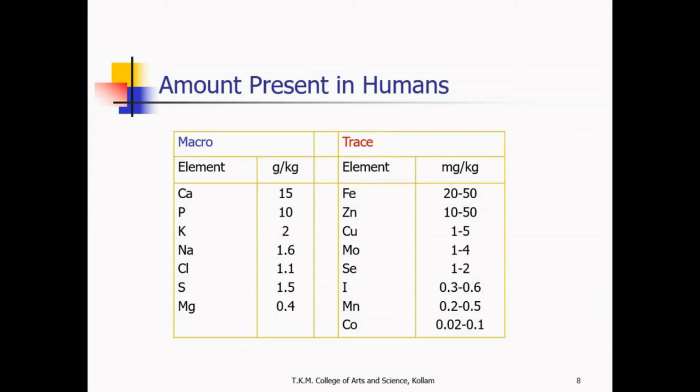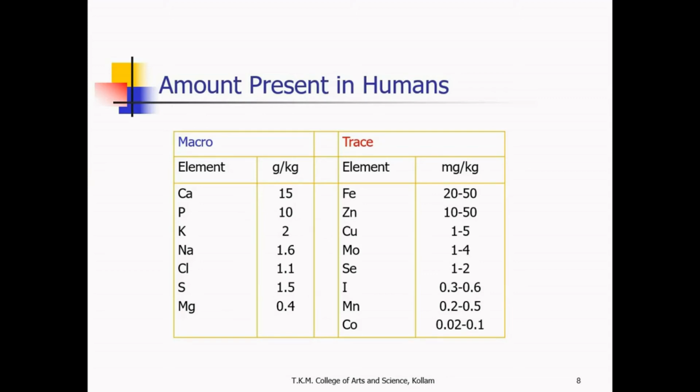Now we will see the amount of these minerals present in humans. Say for example, you can see that macro elements and trace elements are there. Macro elements, say for example, calcium, that is 15 gram per kilogram. That is the concentration of calcium present in human beings. Phosphorus 10 gram per kilogram body weight. Potassium 2 gram per kilogram body weight. Sodium 1.6 gram per kilogram body weight. Chloride 1.1 gram. Sulfur 1.5 gram, whereas magnesium 0.4 gram per kilogram body weight.